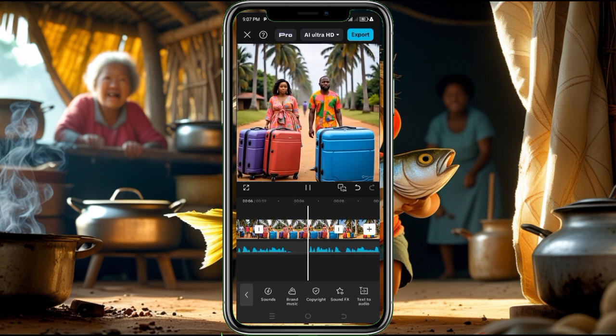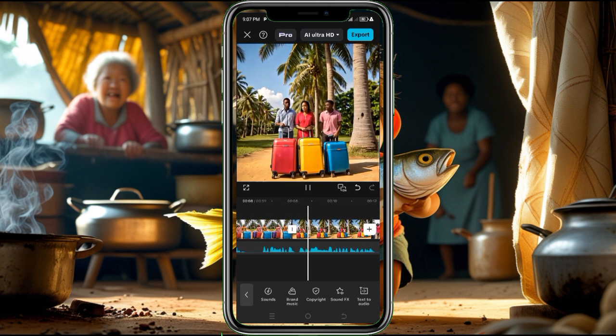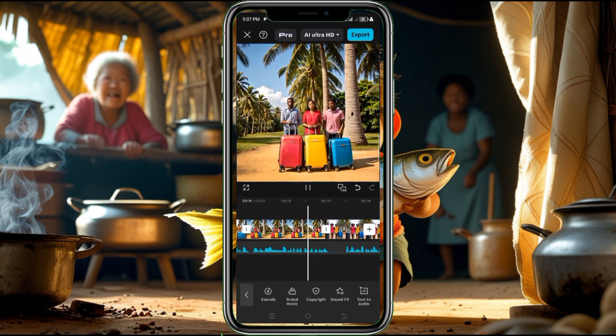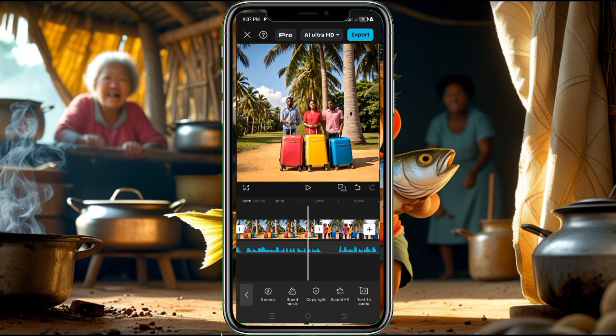So you can see that the video is not just static pictures, they are actually moving. So with this you have realistic images, and your video will actually look like a video itself, not just images that are edited. So if you want to create Africa folktale stories, if you want to create any story at all, you can use this simple method to create your story. It's very simple as ABC.